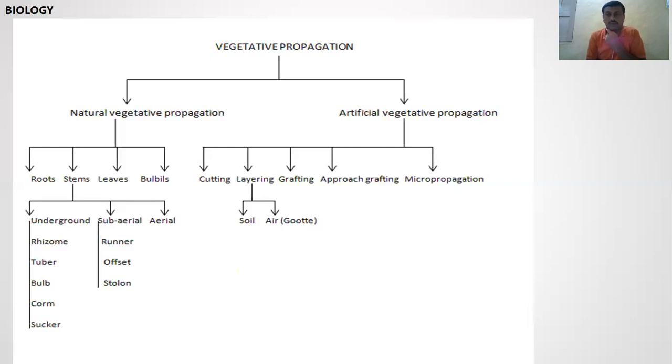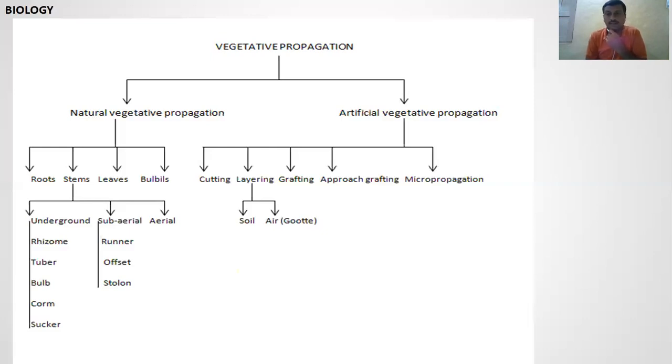Next, offsets. The offset is the runner of aquatic plants or hydrophytes. It is like the runner, but present in aquatic, hydrophytic plants.